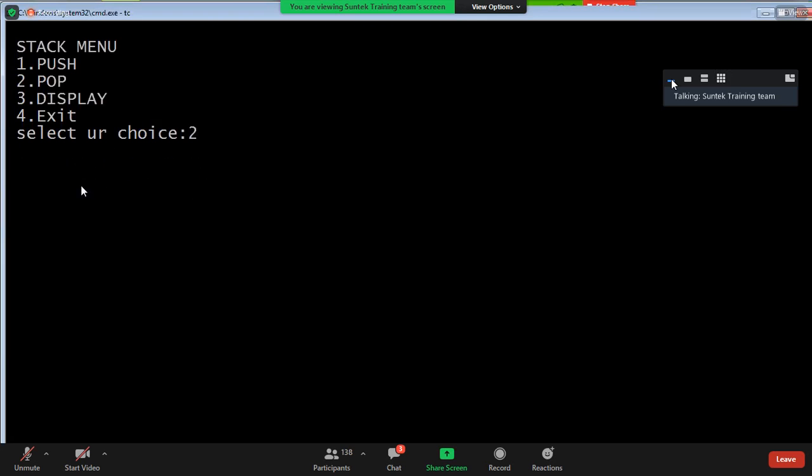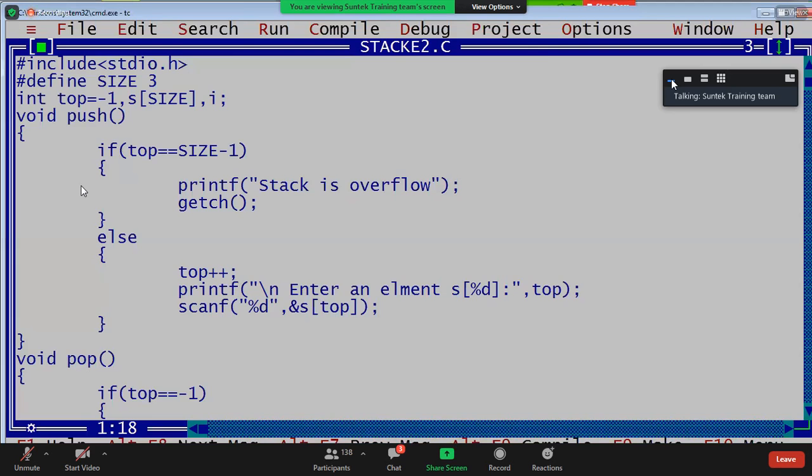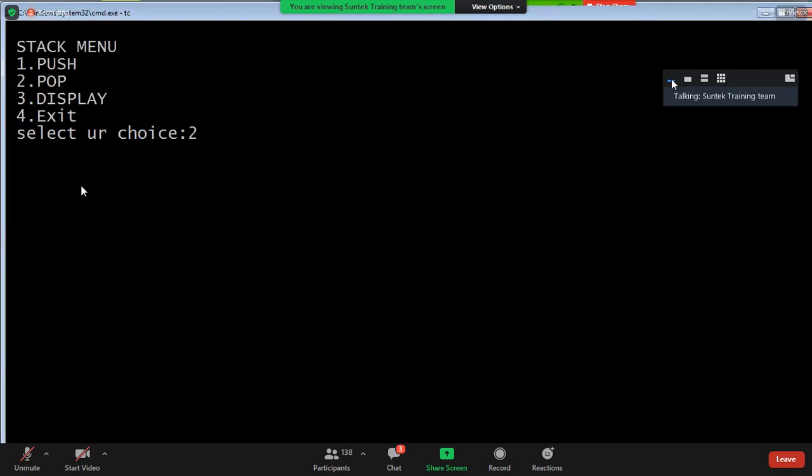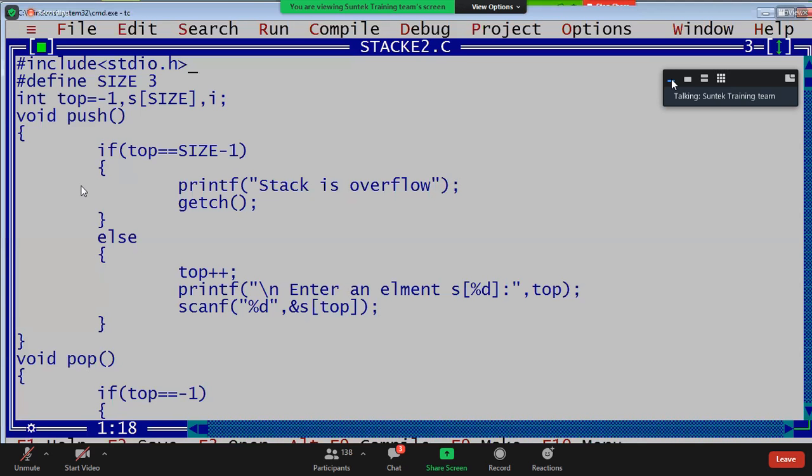Can you delete? You can't delete any element. Okay now? Yes. Press 4 to exit. Once again, press 2 directly. If I try to press 2, is there any element? No, stack is underflow initially. Okay now, write this program, guys. First write the push function, after that the pop and remaining functions we write.